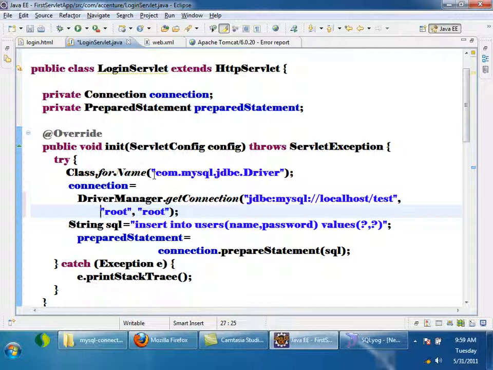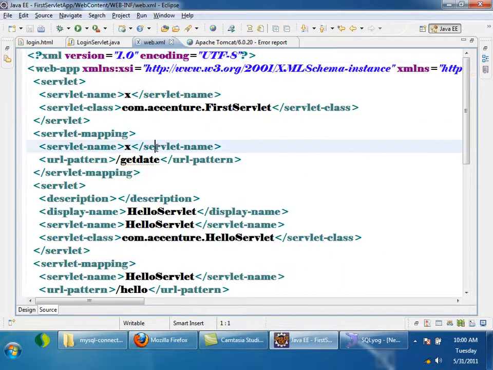So we should not hard code the password here. Hard coding the password is causing me to change the source code every time the password changes. So I should not hard code the password here, right? I should configure the password somewhere else, and the same password should be obtained here, right? Okay. Now the alternative is, instead of hard coding the password, what I can do is go to web.xml.